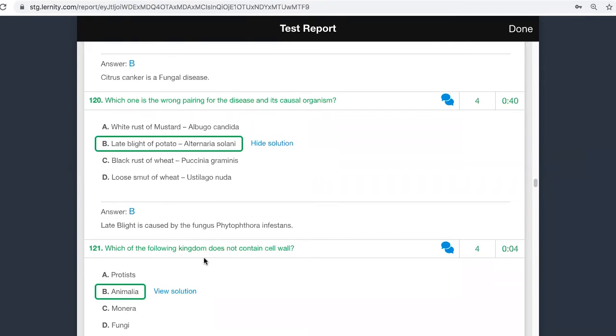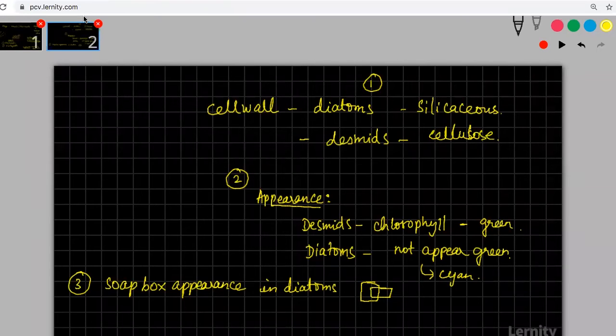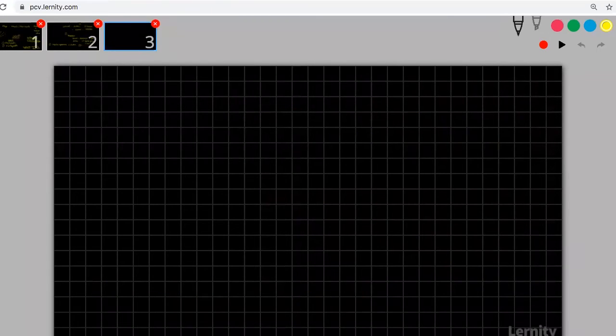I think this is a very basic question, the 121st question. Which of the following kingdom does not contain cell wall? Only one kingdom does not have it. Animal kingdom will not have cell wall. All the remaining will have cell wall. Okay, something to know about it. As far as cell wall is concerned, animals no.